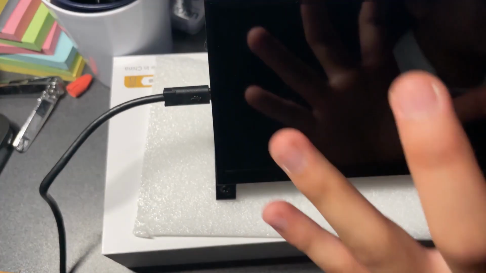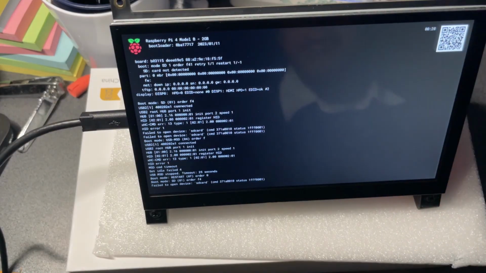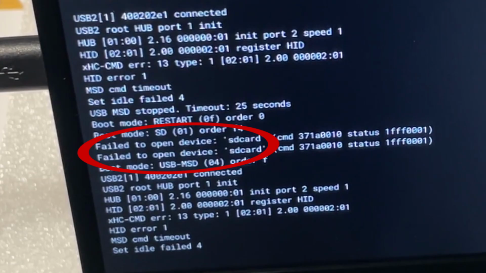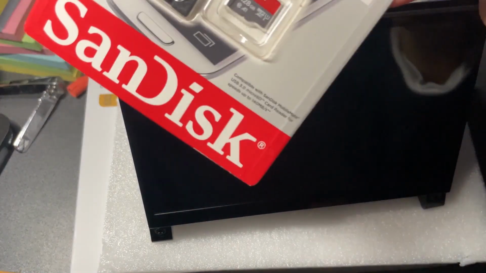Alright, with everything plugged in, I can finally go for a test run. I let the Pi sit there and try to boot up. Only after like 10 minutes, I realized that it was not going to boot up. And after actually reading the output on the terminal, I realized it was an SD card error, meaning I forgot to use the thing that was literally next to me that whole time.